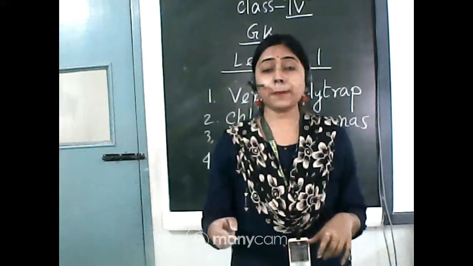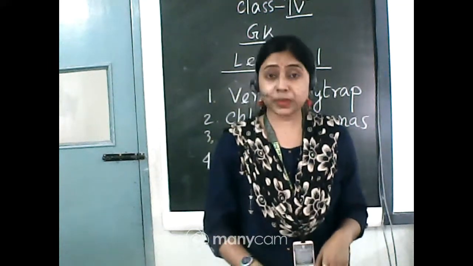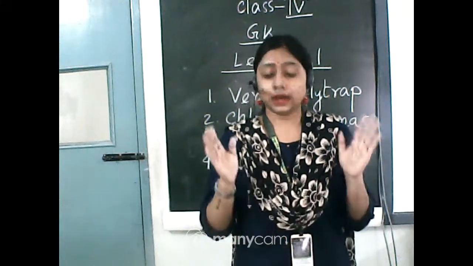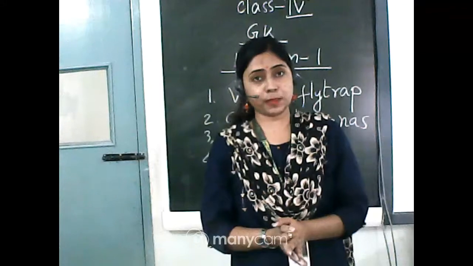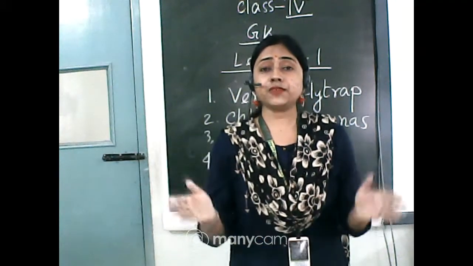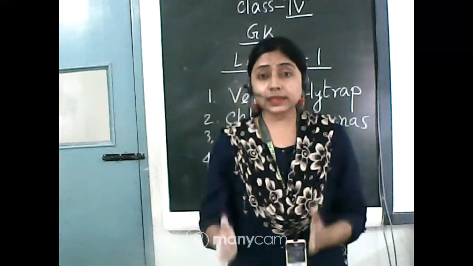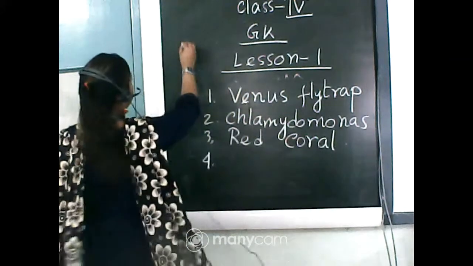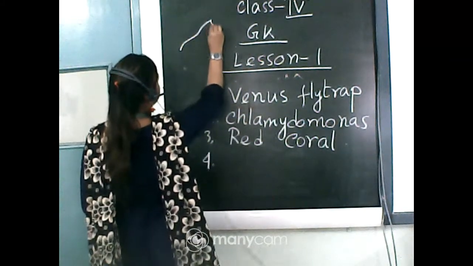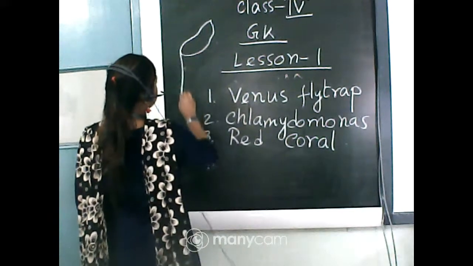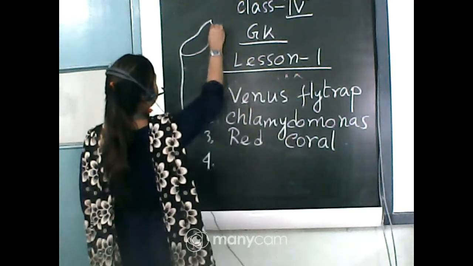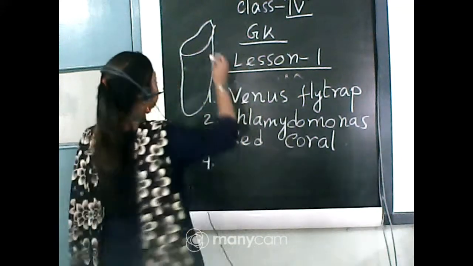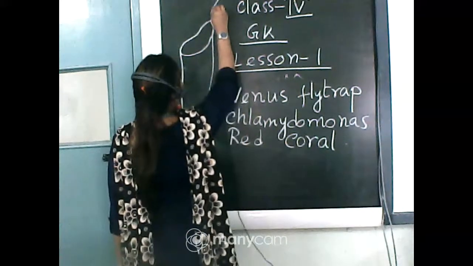Venus flytrap and this pitcher plant are both carnivorous and insectivorous plants. But the difference is that this structure is like a pitcher, a tube.